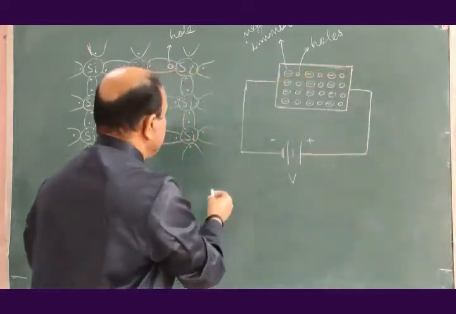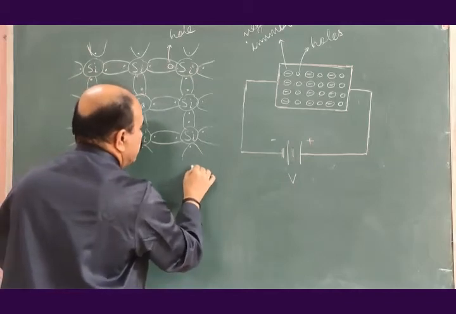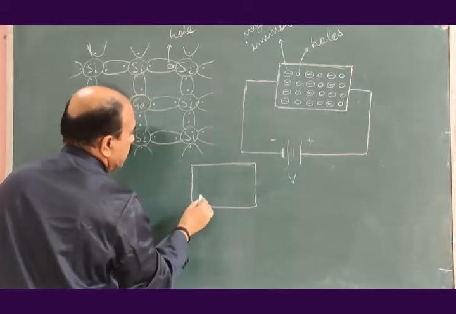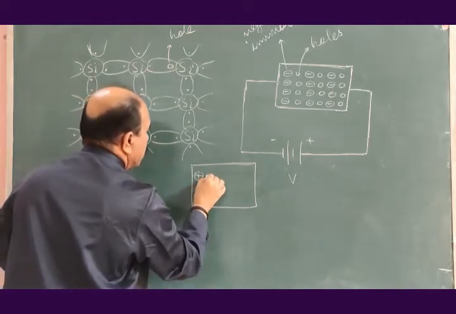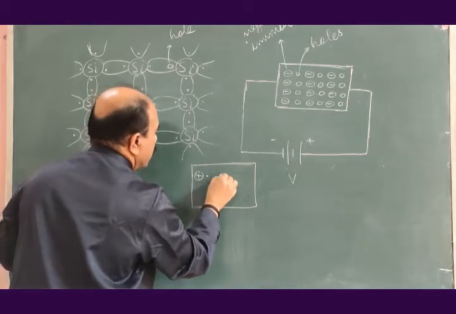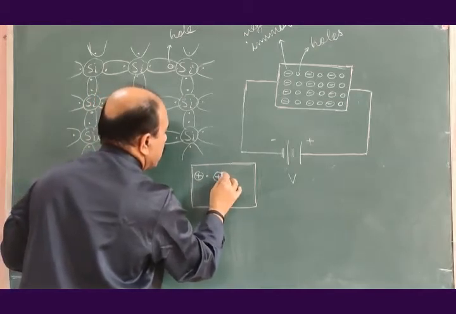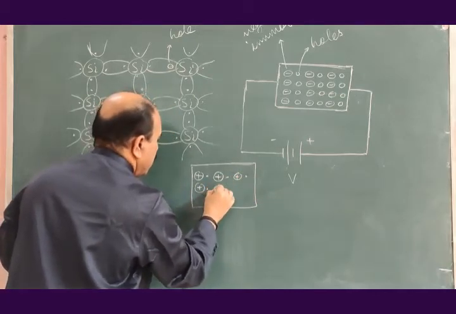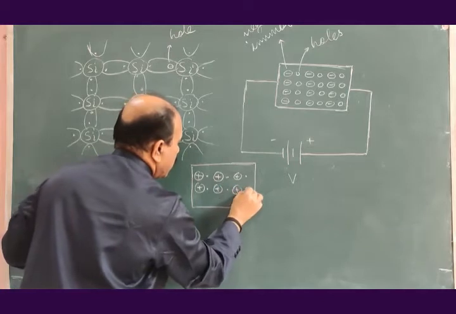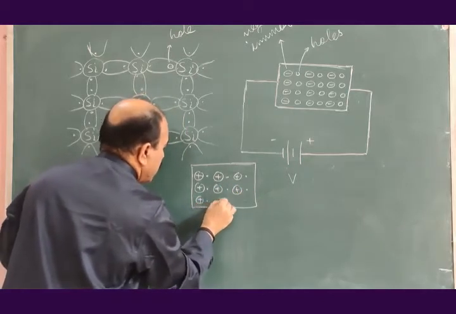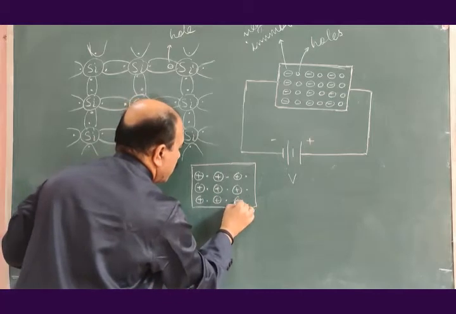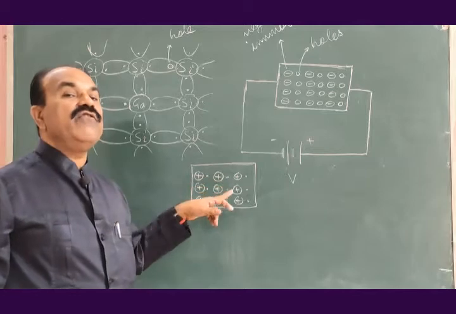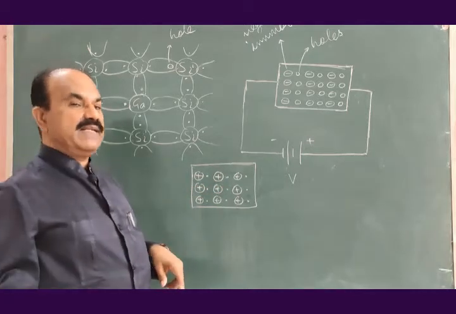If this is the chip of n-type semiconductor, then dots will be free electrons in n type semiconductor.